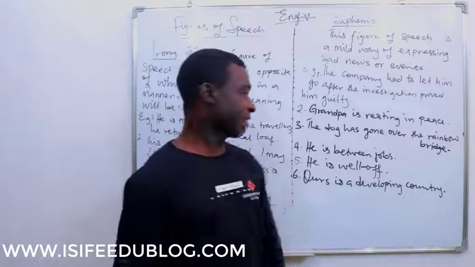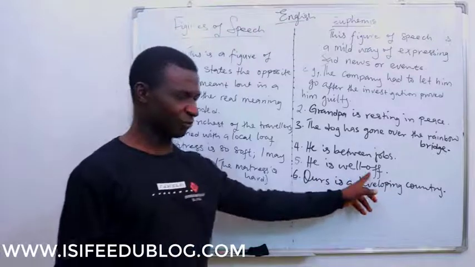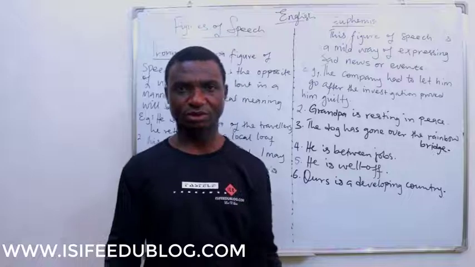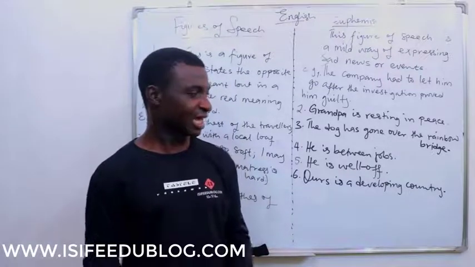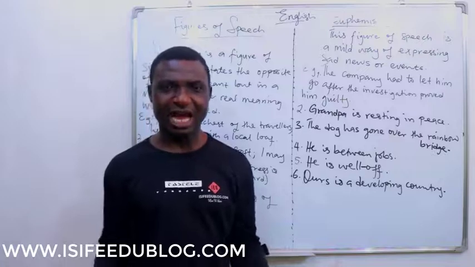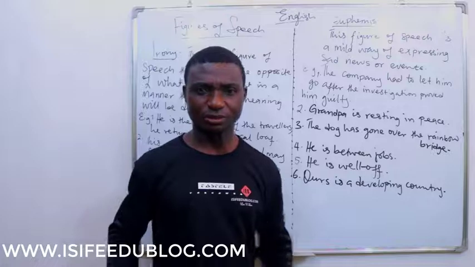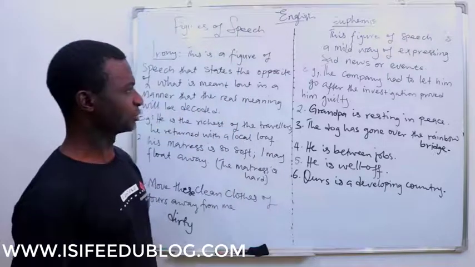Alright? Now, I have a typical example here. He is well off. Instead of saying he is rich, you say he is well off. Instead of saying I'm rich, somebody will say I'm not complaining. Alright? That's also euphemism. Now, other examples.